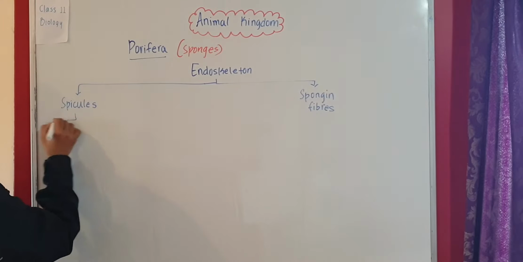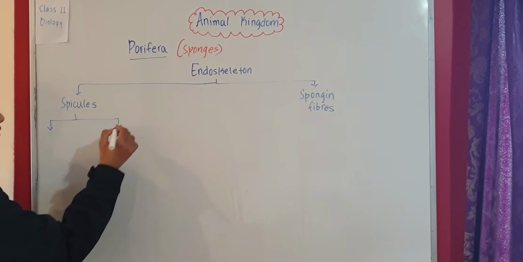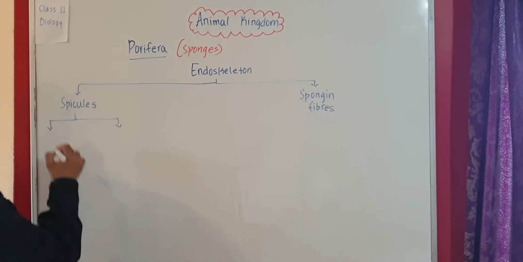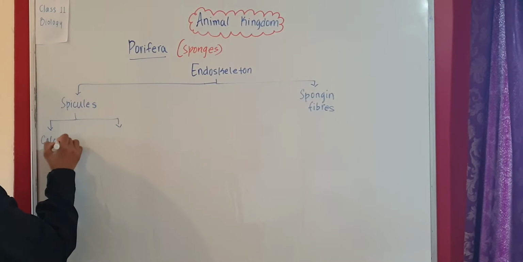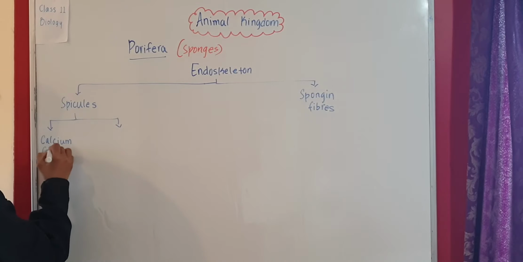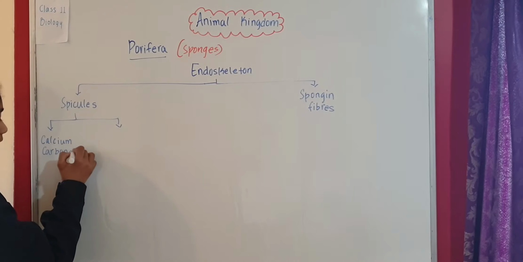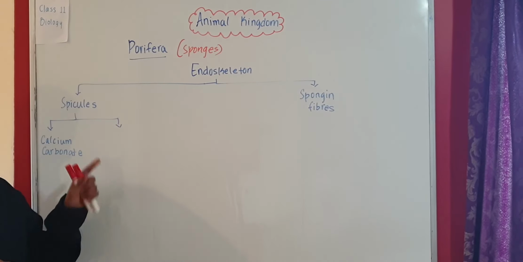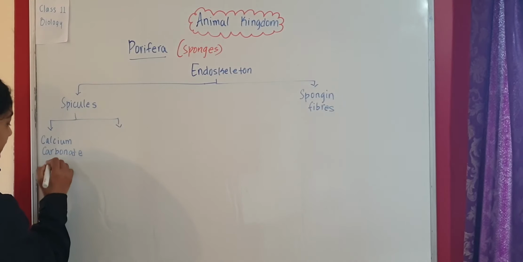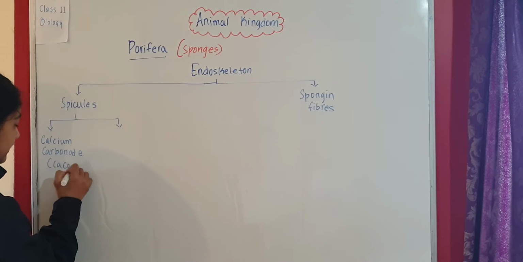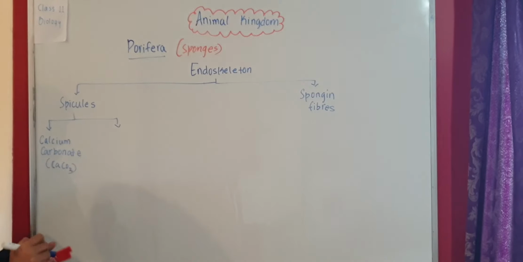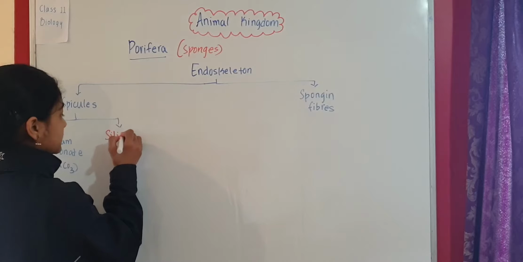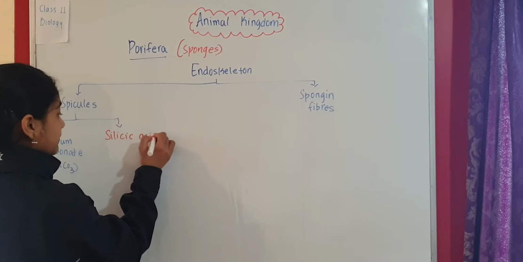Spicules can also be classified into two categories on the basis of what substance is there in this type of endoskeleton. There can be calcium carbonate, CaCO3, in the spicules, or there can be silicic acid in the spicules.